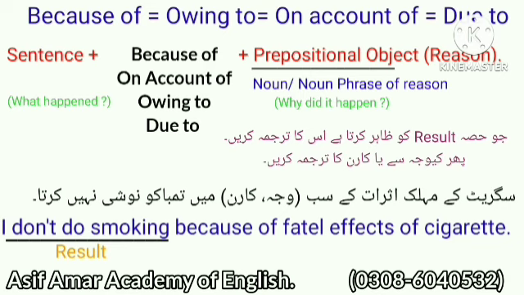Also remember that we use a prepositional object of reason after because of, on account of, owing to, or due to, and it is actually a noun or noun phrase of reason. So here is an example to understand it better. I don't smoke because of the fatal effects of cigarettes. Here because of tells the reason, and we can replace it with owing to, on account of, or due to.